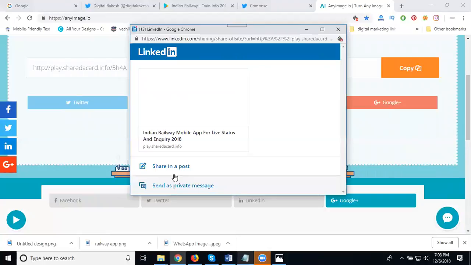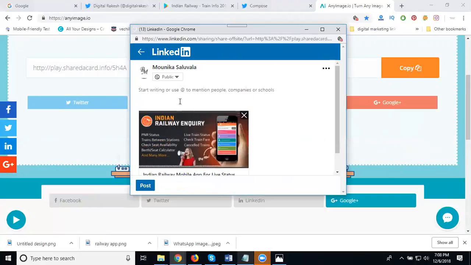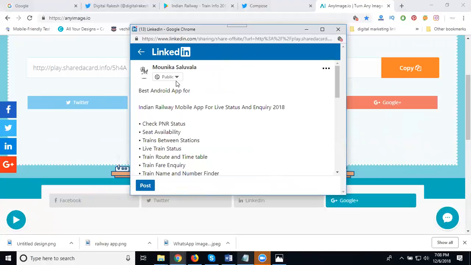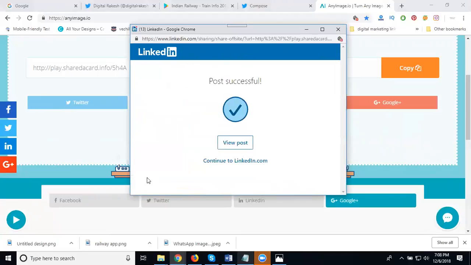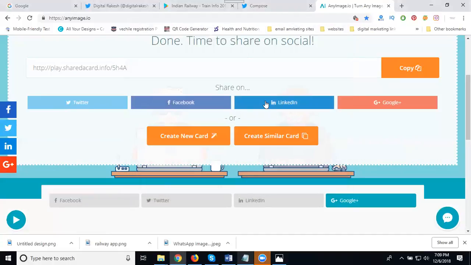Both are applicable. Share and post. Select it. Here there will be two options: public plus Twitter, and connections. Here I can go with the two options. One is for my connections, because I can reach my connections first. Click post. After done, just close it.